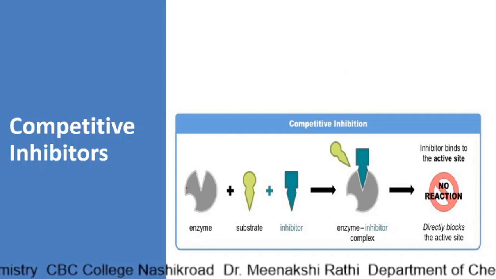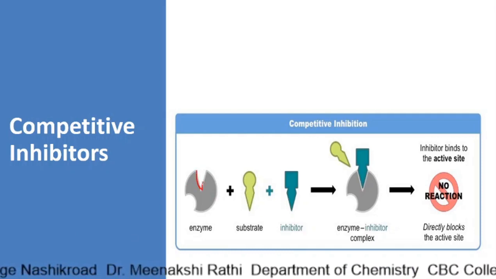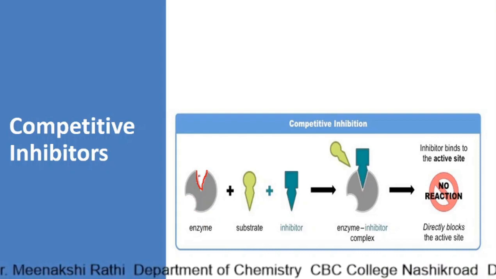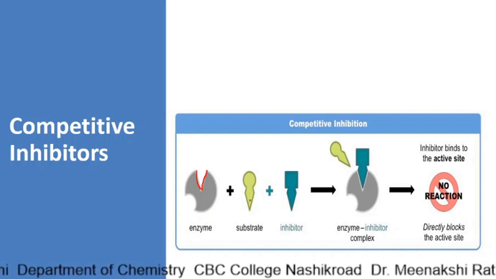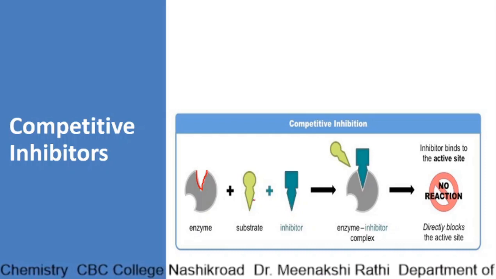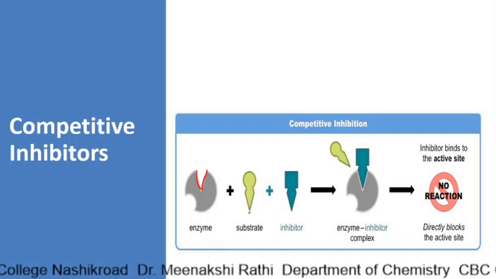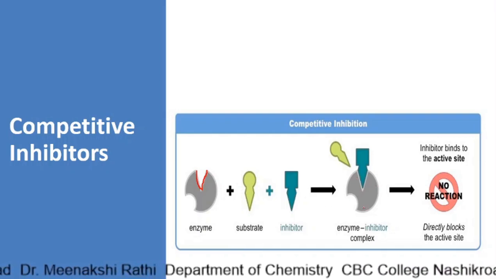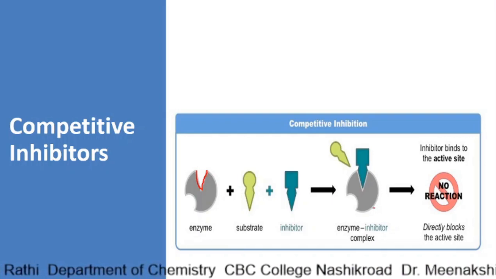Here you can see this is the enzyme, and this is the active site of the enzyme, and this is the actual substrate molecule. But along with the substrate there is an inhibitor also. You can see both the substrate and the inhibitor have a shape which can easily fit in the active site and form a complex with the enzyme.